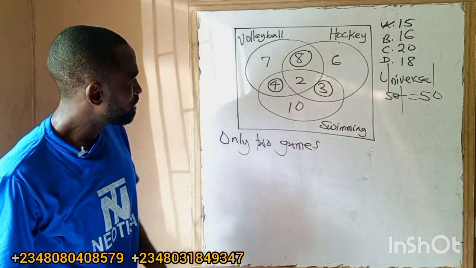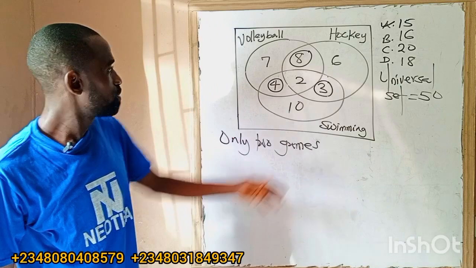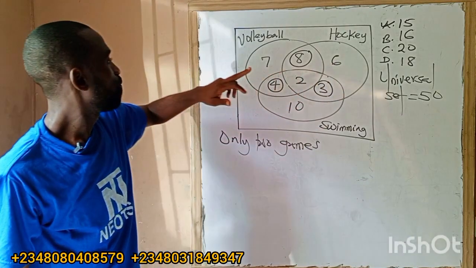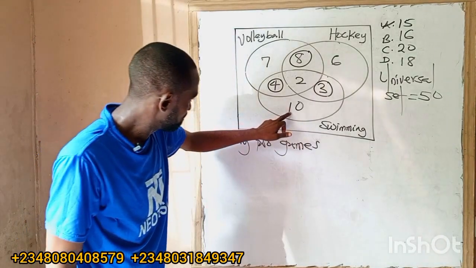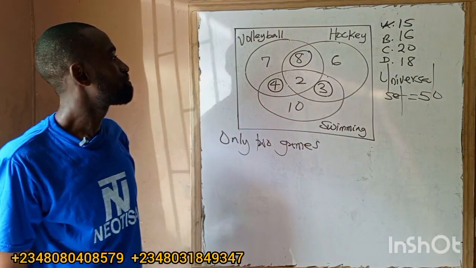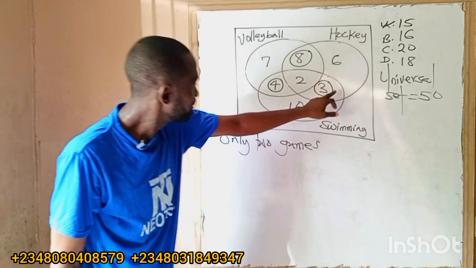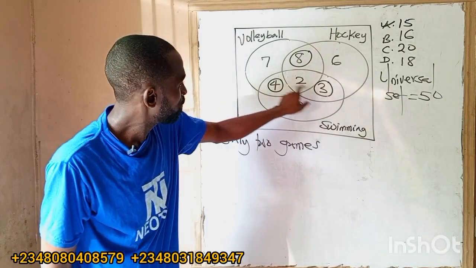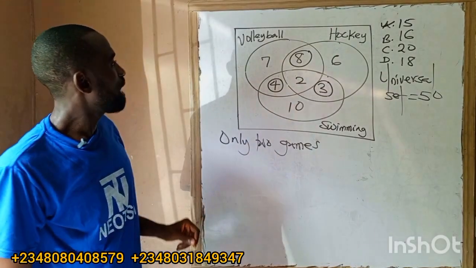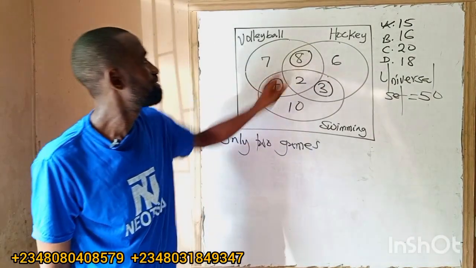So please, are you with me? I think I've done some explanations here. Hockey only is 6, volleyball only is 7, swimming only is 10. Hockey and swimming only is 3. Hockey and swimming is 5. Hockey and volleyball only is 8.